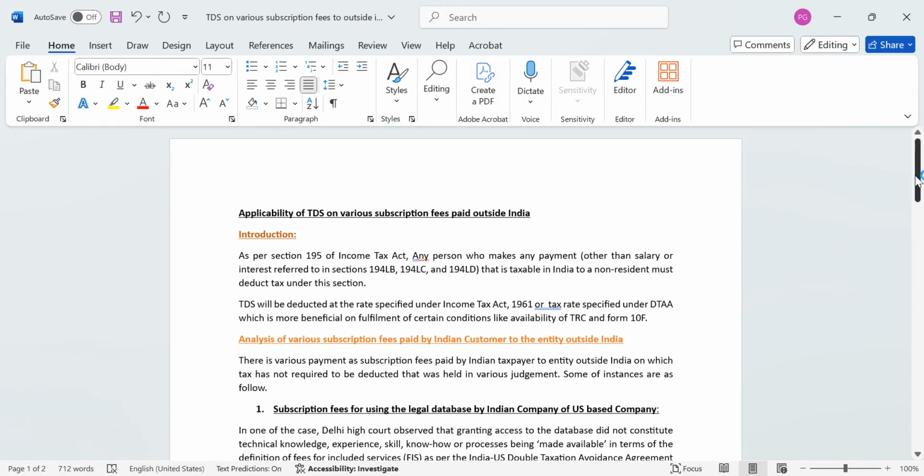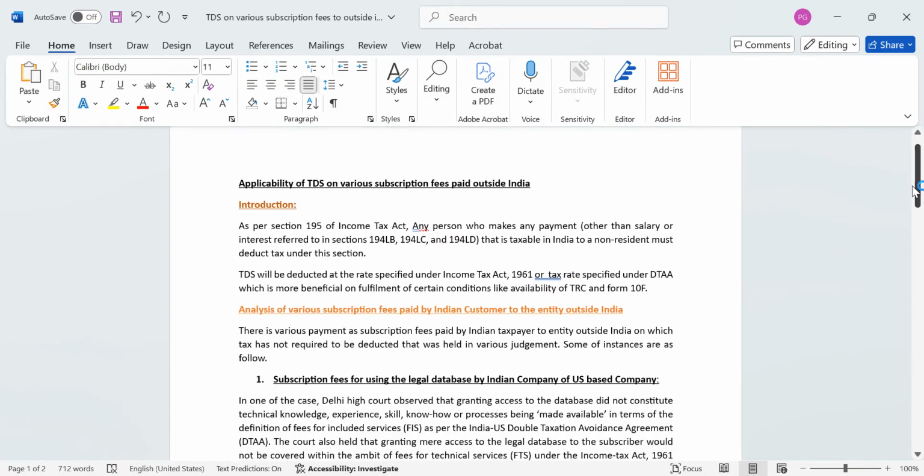Good evening, friends. In today's video, we will be learning about the various subscription fees that we pay outside India, and we will analyze the applicability of the TDS provision on these kinds of fees. First of all, we will discuss paying any kind of fee just for accessing a database, like the database of a supplier of modules, a supplier of inverters, or any other product supplier.